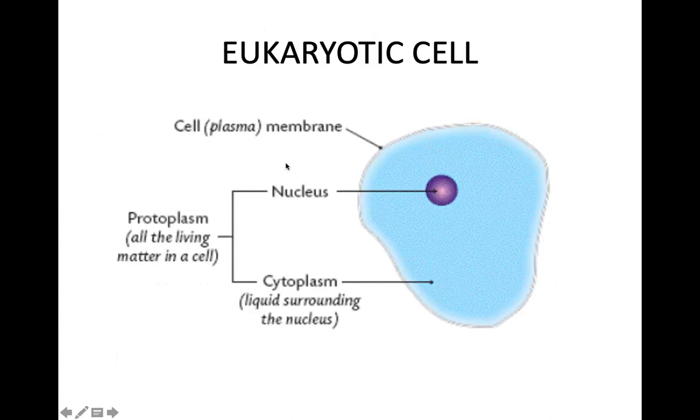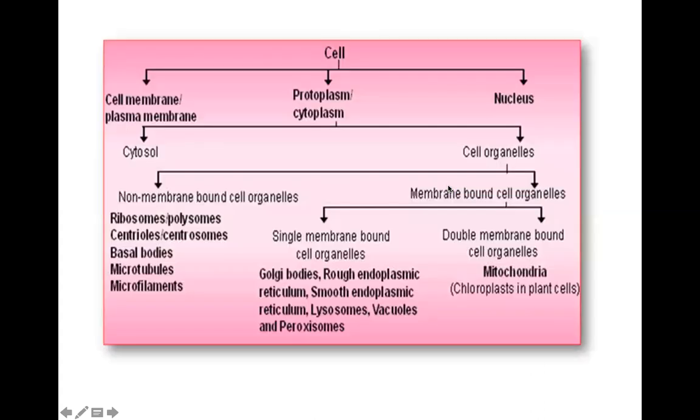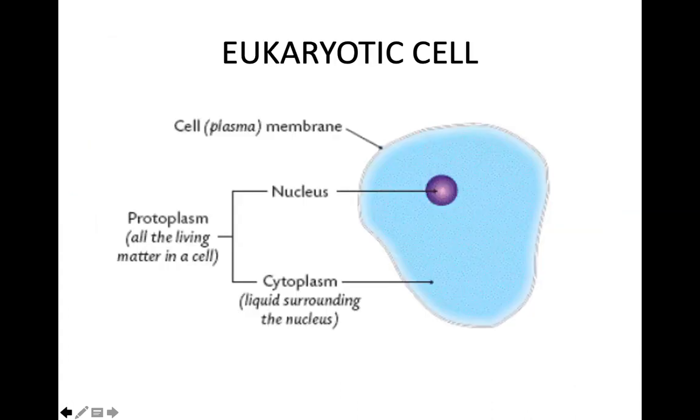It is mainly divided into three parts: a cell membrane, that is a membrane found on the outer margin of the cell. Then there is a nucleus in the center, which is bound by the nuclear membrane. And between the nucleus and the cell membrane is the cytoplasm.